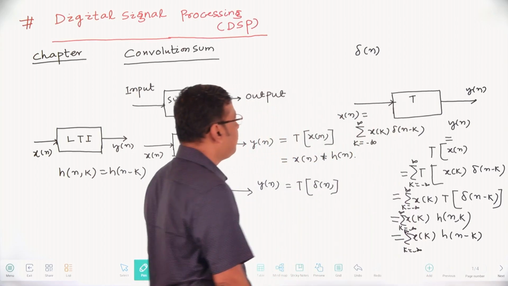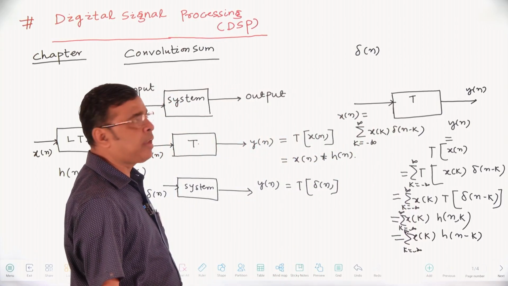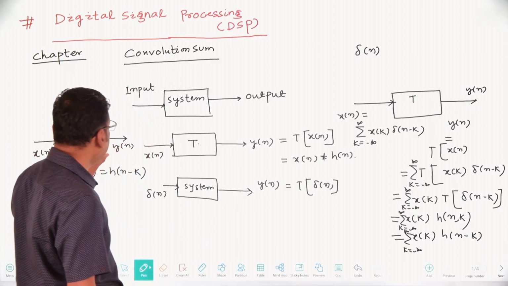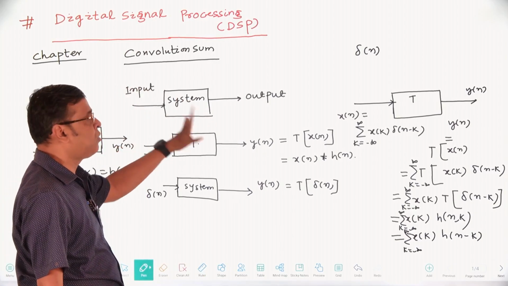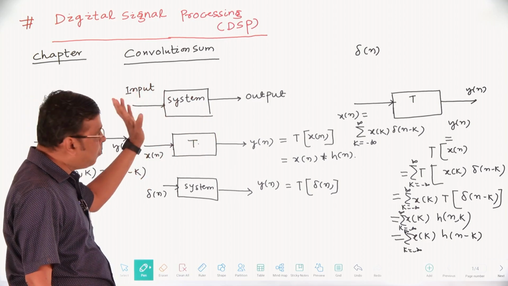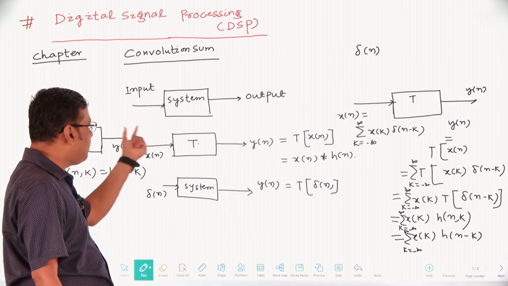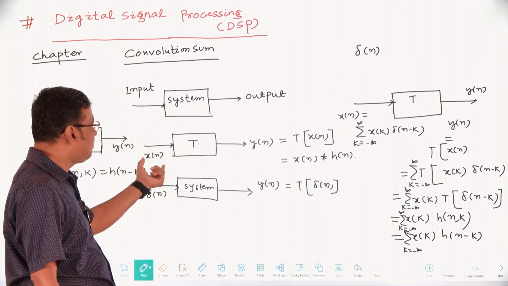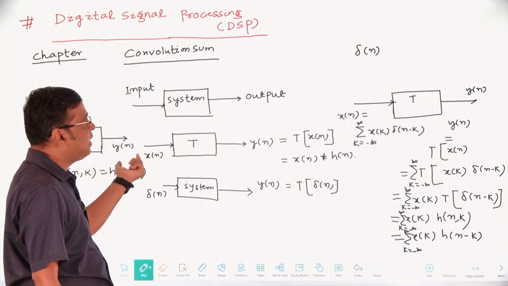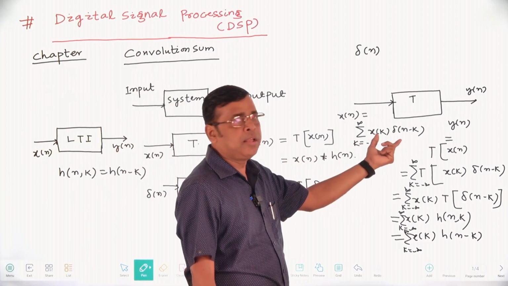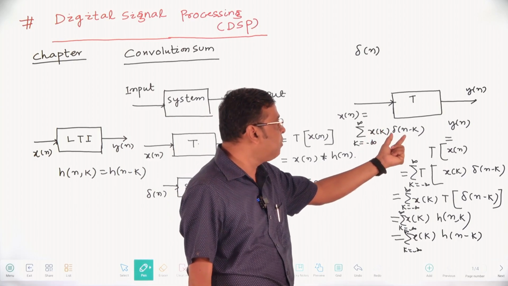So what we have observed: suppose in a linear time invariant system there is an input, and there must be an output. The output is nothing but the convolution sum of x of n with h of n. x of n can be represented in terms of delayed or scaled unit impulses, x of k into delta of n minus k.